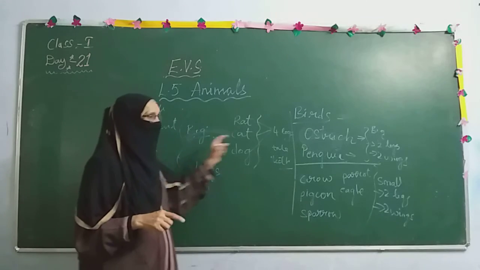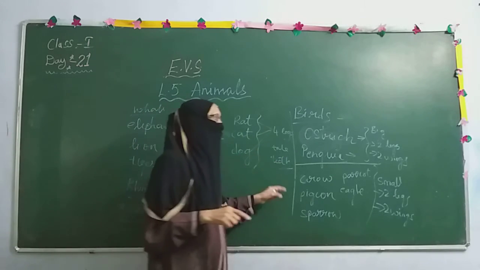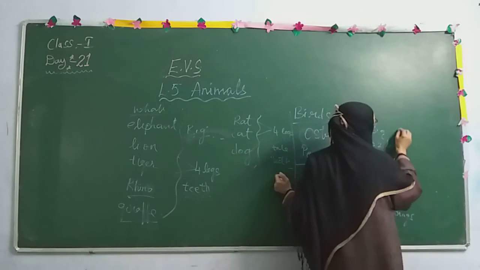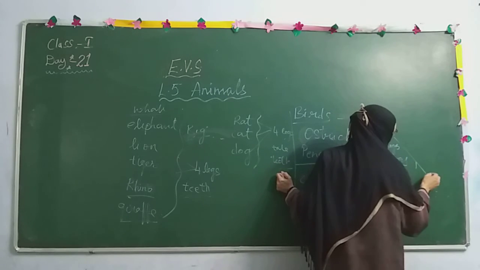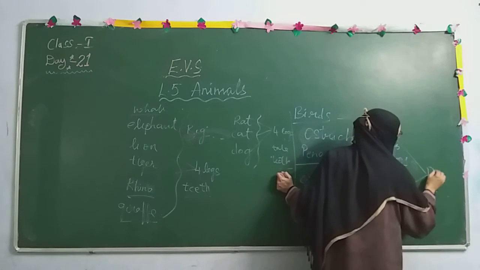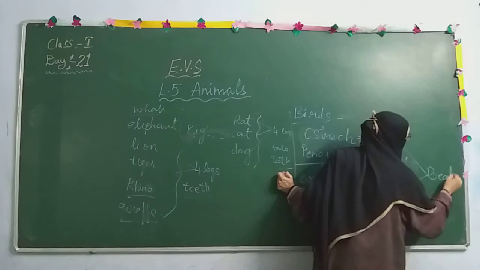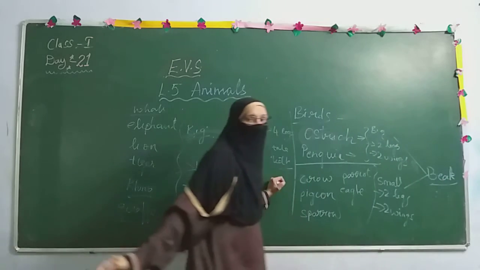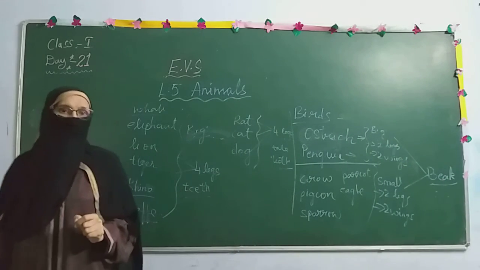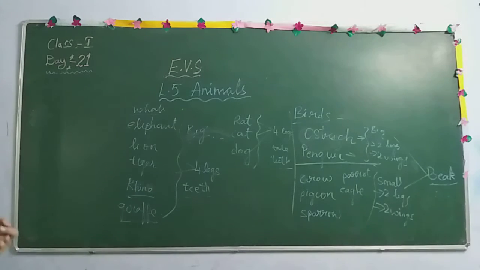Animals have teeth. Have you seen teeth for the birds? No, they don't have teeth. What do they have? Birds, either big or small, have a beak. Birds have a beak. They eat with the help of the beak.